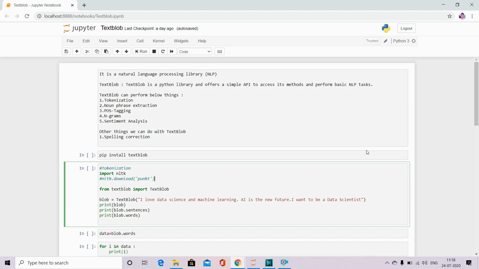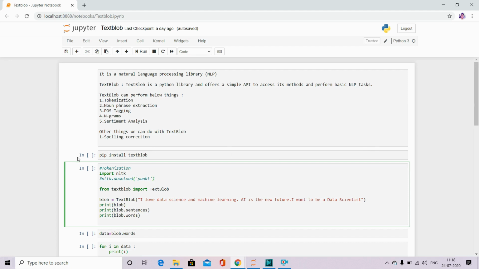So what is TextBlob? TextBlob is an NLP library. I have given the definition also. TextBlob is a Python library and offers a simple API to access its methods and perform basic NLP tasks. Basically, this library helps us perform basic NLP tasks such as tokenization, noun phrase extraction, POS tagging, POS stands for part of speech tagging, n-grams, and sentiment analysis. It will even perform spelling correction as well.